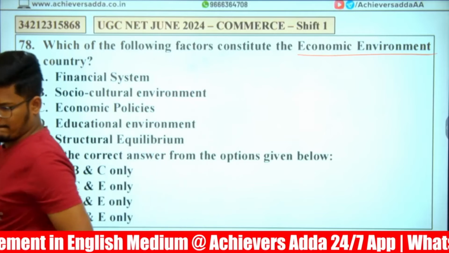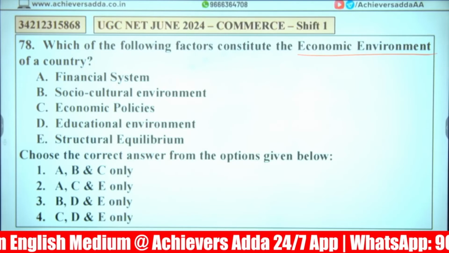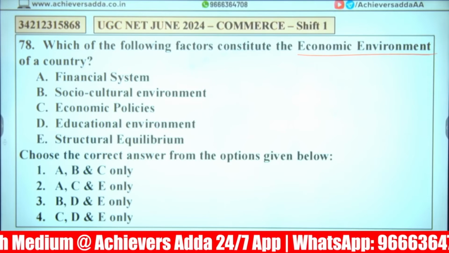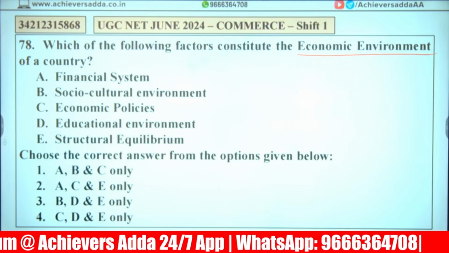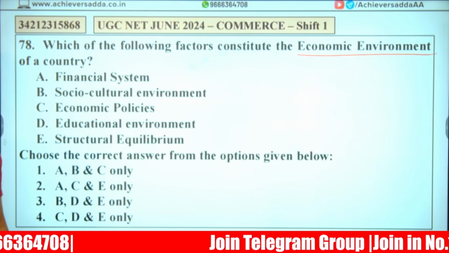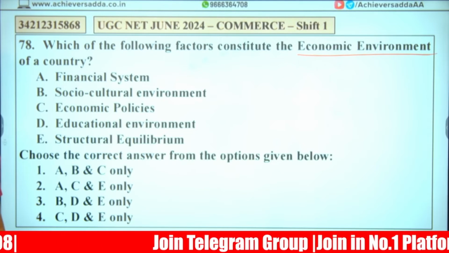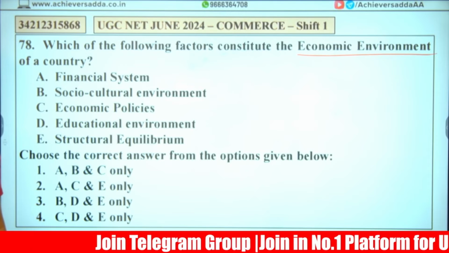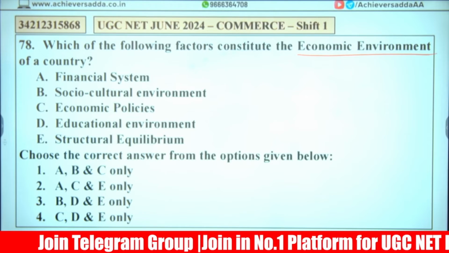Financial system, socio-cultural environment, economic policies, educational environment, structural equilibrium. Here some are answering option 3, some option 2, some option 1 only. How come this much difference?